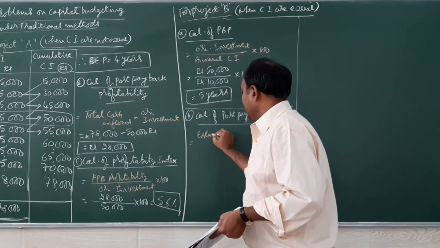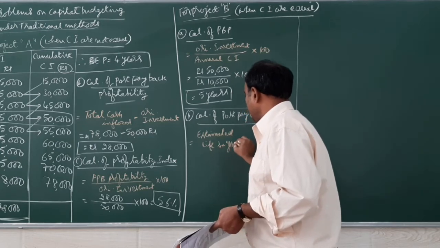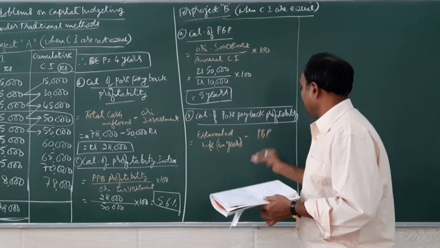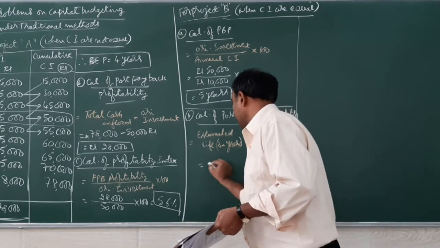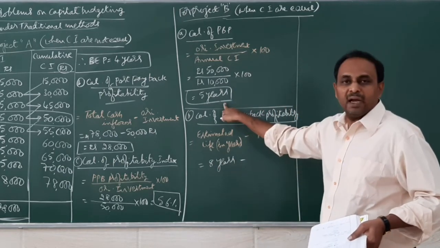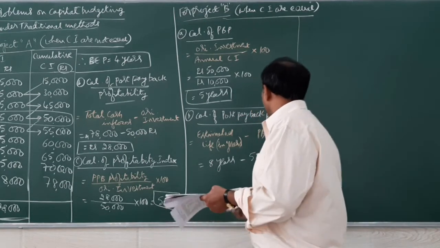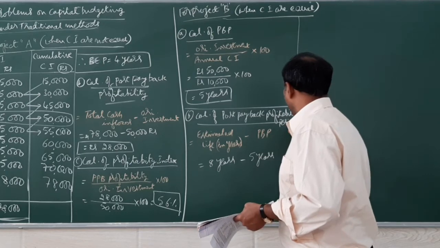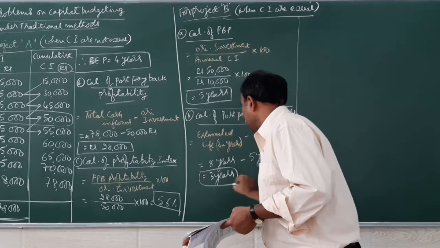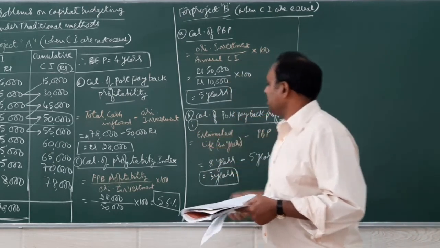So estimated life in years minus payback period. Estimated life is 8 years as given in the problem. Payback period is 5 years. So post payback profitability period we are finding here, it comes to 3 years. So 3 years extra life is there for the particular investment or asset.